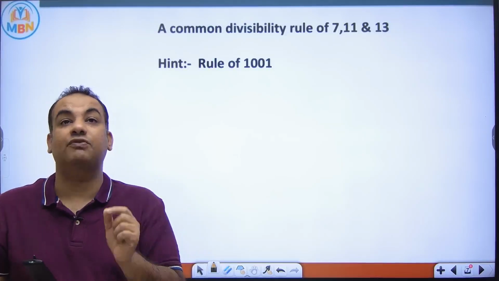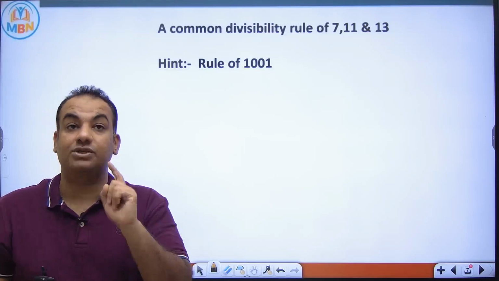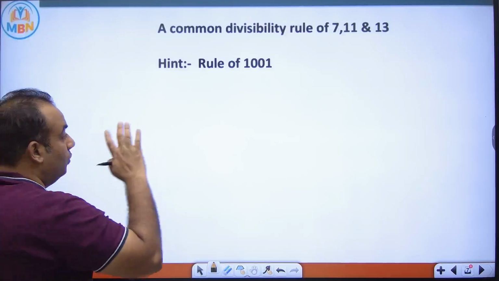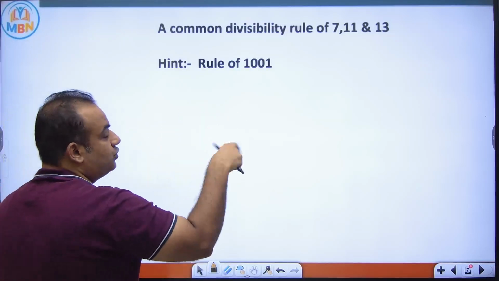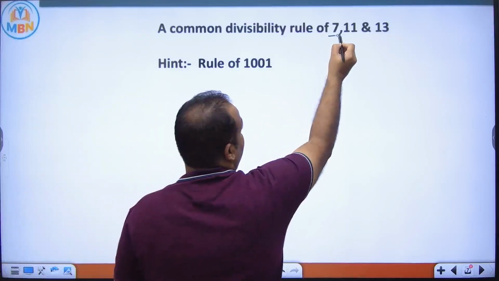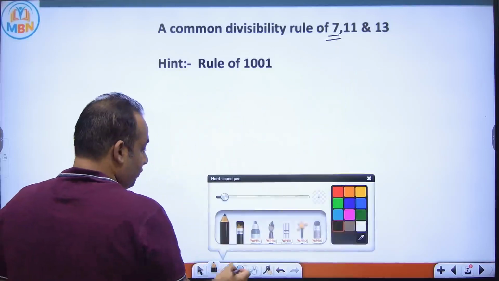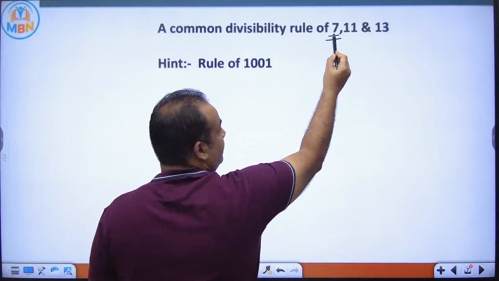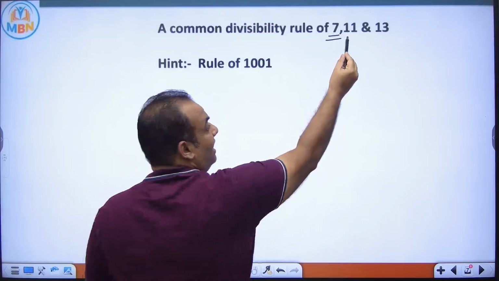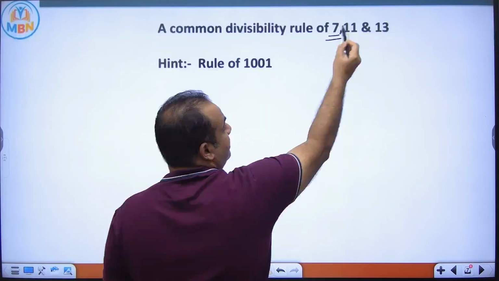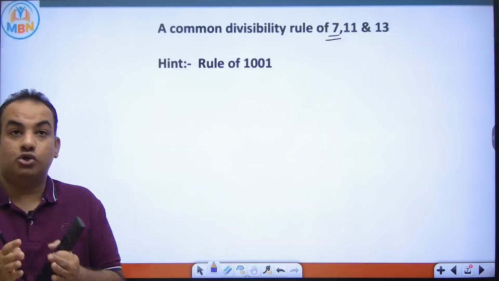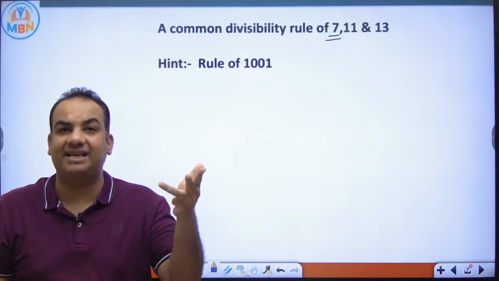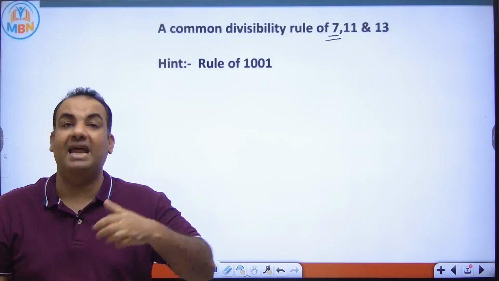This rule is of 1001. Now see, what is this rule? Suppose I have to check whether a number is divisible by 7 or not. This rule can be applied to 7, 11, 13, 7 into 11 that is 77, 11 into 13 that is 143, and 7 into 13 that is 91. So a common rule which will cover 7, 11, 13, 77, 143, 91 and 1001.